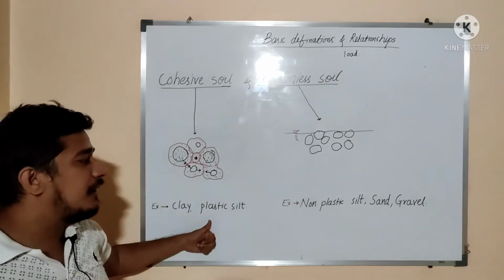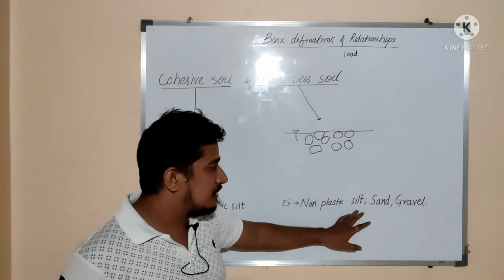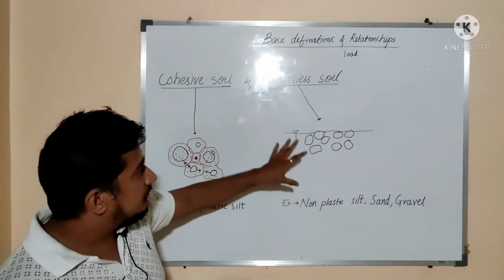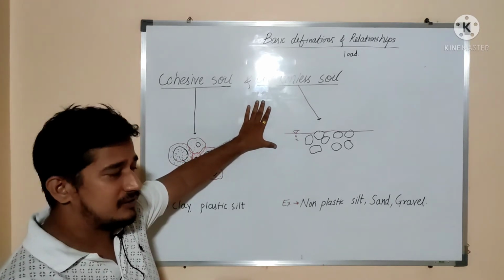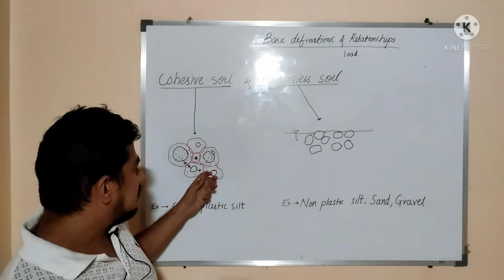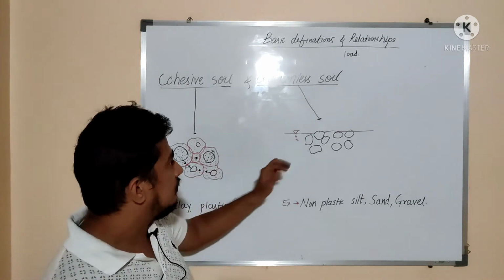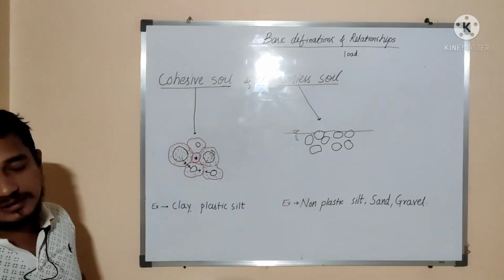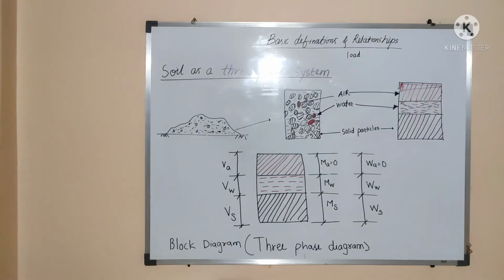Here we said plastic silt, but in this case we have said non-plastic silt, sand and gravel. So they have somewhat bigger size and their behavior is governed by the force acting on them because of their mass. In this case surface is important, in the other case size is important. So this is the part on cohesive soil and cohesionless soil. Then we will go to the next.